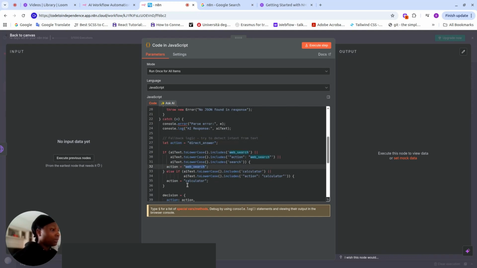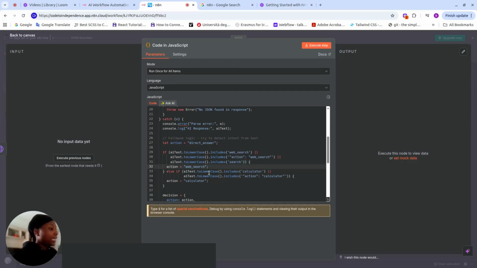Now, if everything is fine, we're here to make the decisions. Our actions here are direct answer, web search, and calculator. Our default action is direct answer. That is, give us a response from Gemini itself. Don't go searching for other resources. Now, it's saying here that if AI text includes web search, if it includes whatever we're coming with, do this: set your action to web search.